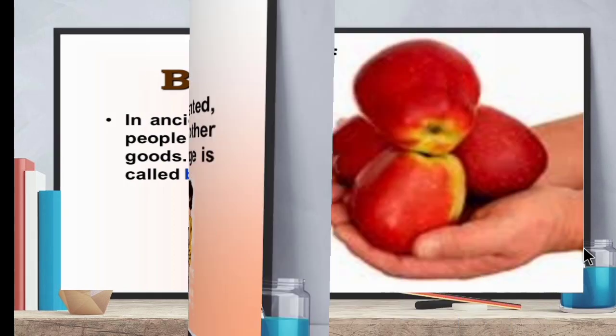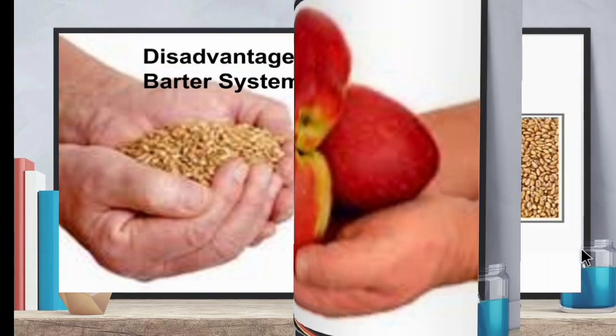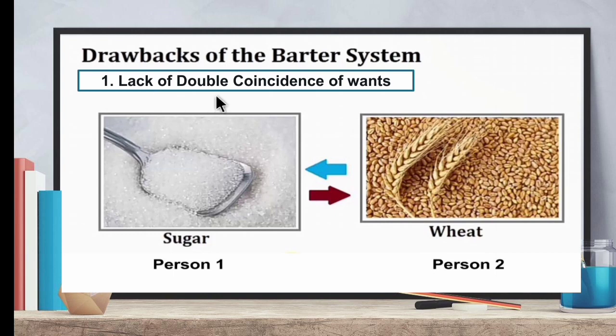Next, we have seen about the disadvantages of barter system. Even though it is the simplest form of exchange, there are 4 drawbacks in the barter system. First one is lack of double coincidence of wants. That means 2 persons, one is having sugar, another one is having wheat.